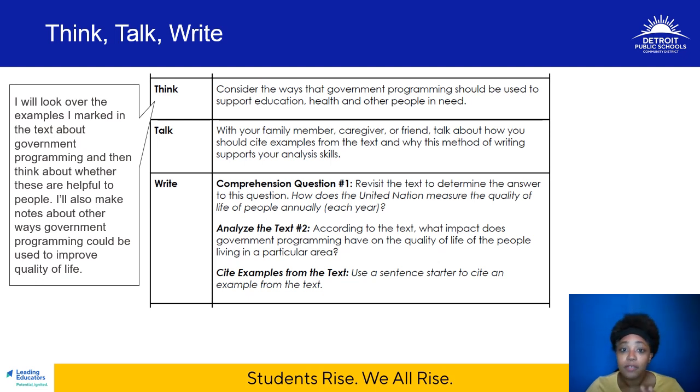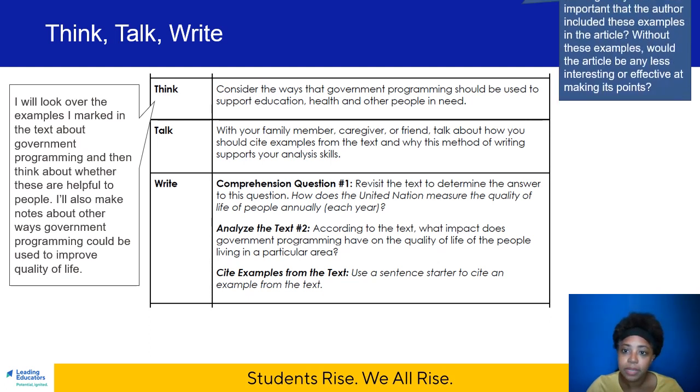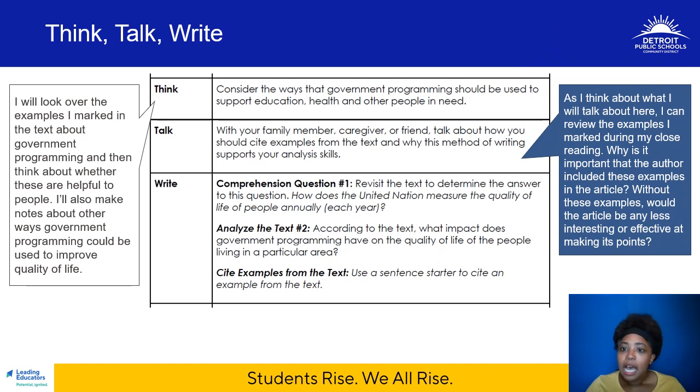Then you'll talk with a family member, caregiver, or friend about how to cite examples from the text and why this method of writing can support your analysis skills. In doing that, you may want to review the examples that you marked during your close reading. Why is it important that the author included those examples in the article? Without those examples, would the article be any less interesting or effective in making its points?